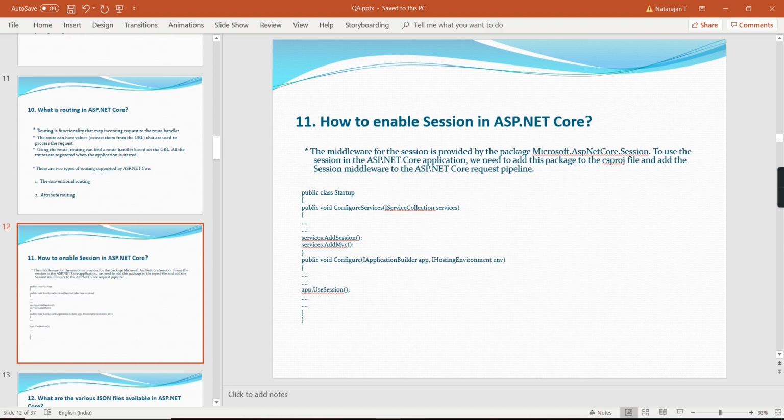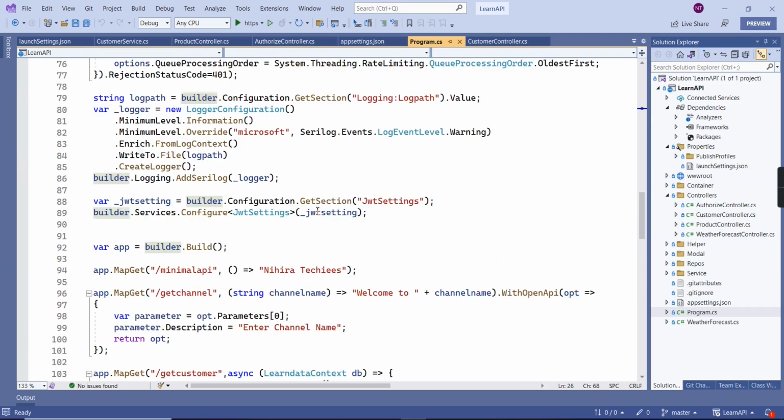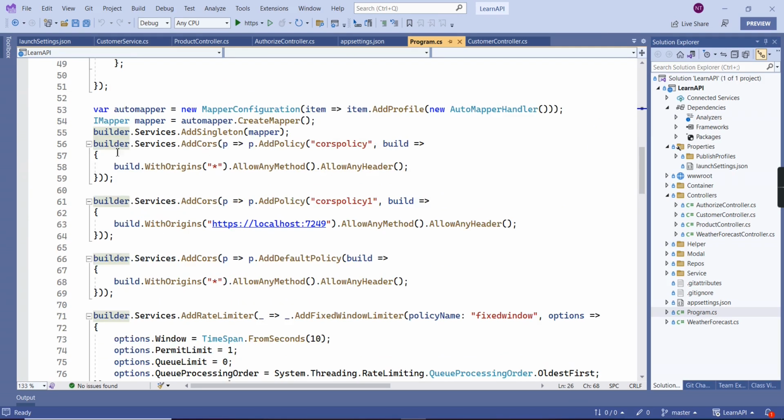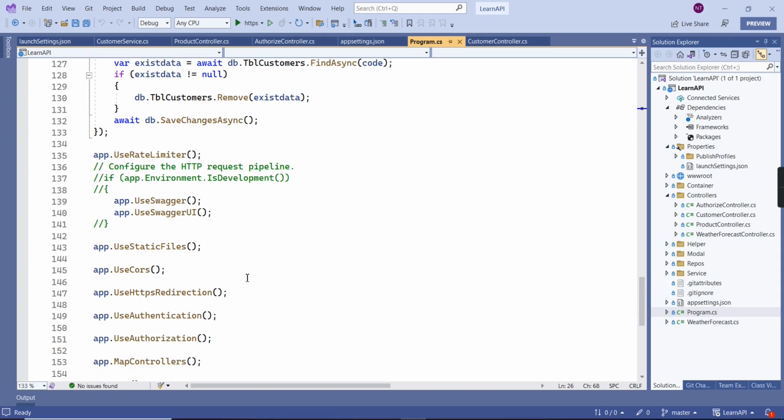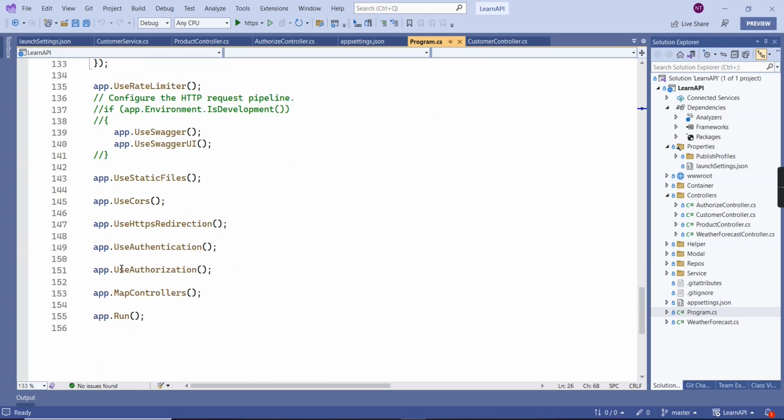Let me show you. In this application we have the service side, right? Builder.Services, here we have to include AddSession. After that, on the builder side, we have to include app.UseSession.